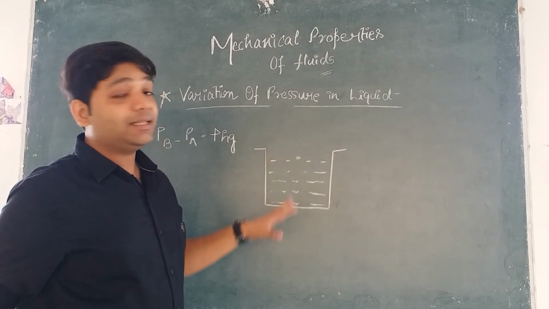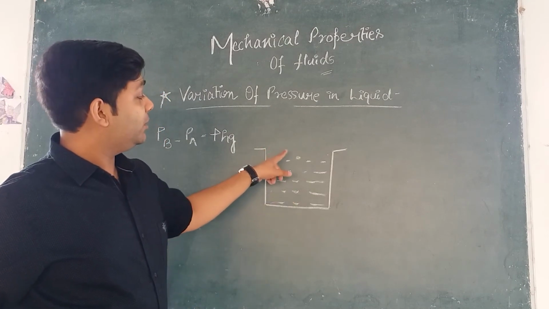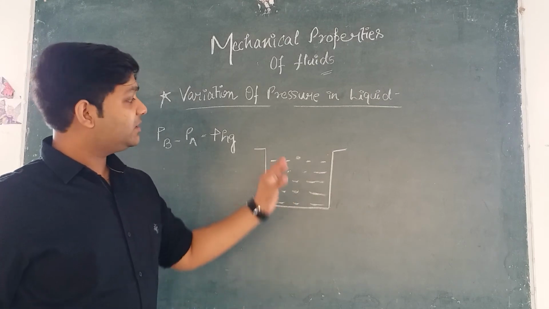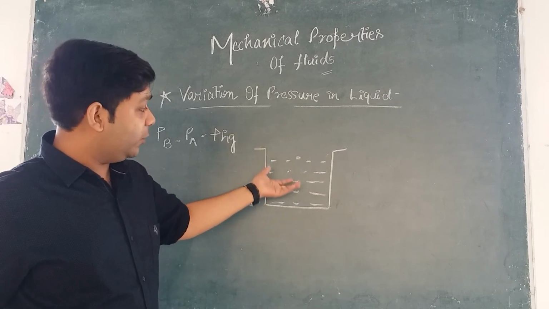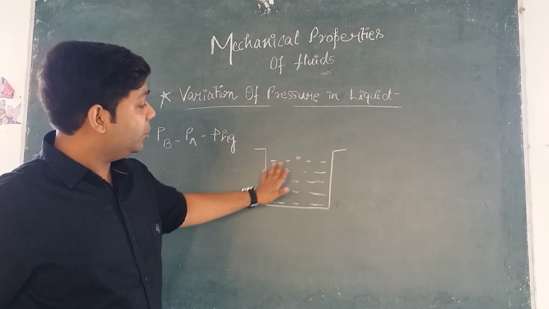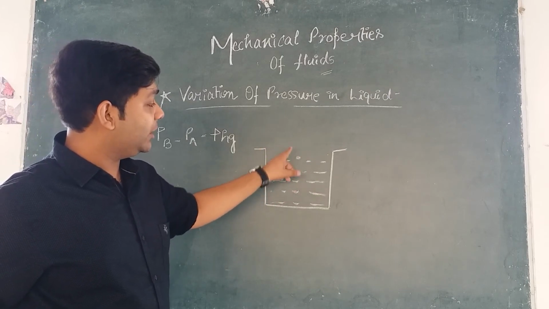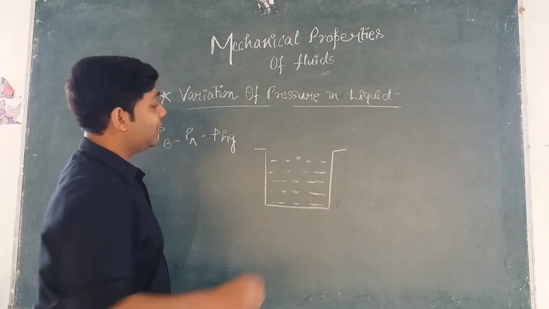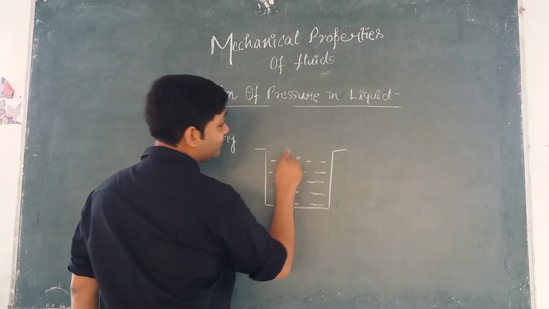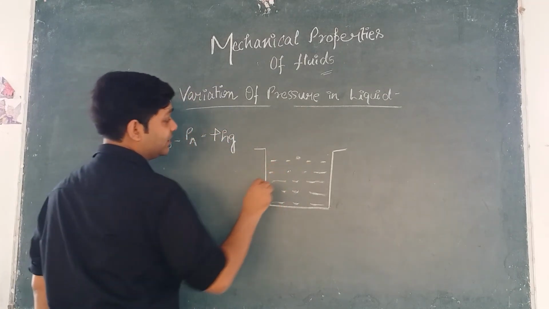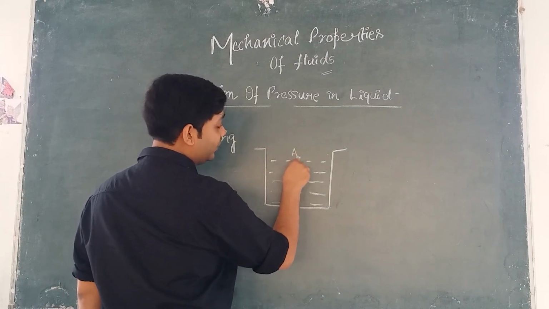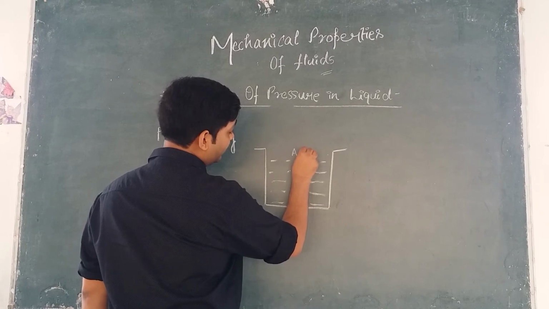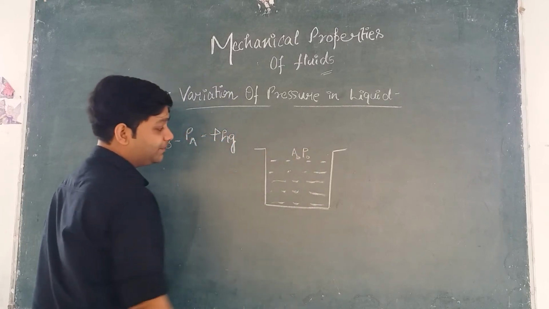The pressure at this point will be equal to the atmospheric pressure, because this point is just above the surface of the water or the liquid, so there will be no pressure exerted due to the liquid on this point, ठीक है? So at this point the pressure will be equal to the atmospheric pressure. Suppose this is point A and the pressure at this point is equal to atmospheric pressure. Let's denote it by P naught, ठीक है?